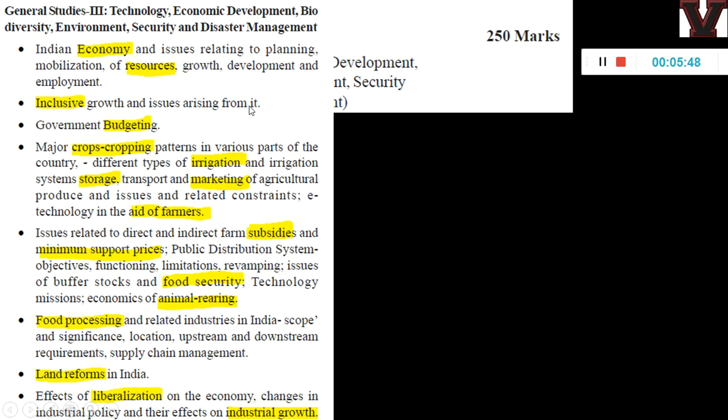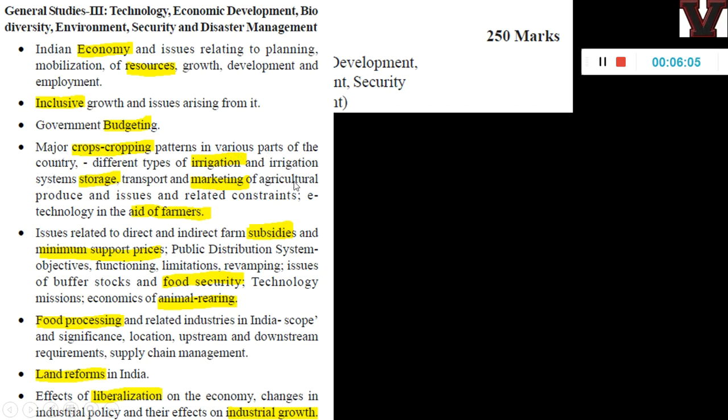Inclusive growth and issues arising from it. So inclusive growth is actually part of a GS2 also. So you have to definitely study this, okay, because you are going to score marks in both the papers. Then government budgeting. Okay, budget also, now recent years many questions are coming. Major cropping pattern in various parts of the country, different types of irrigation, storage, marketing, farmers.